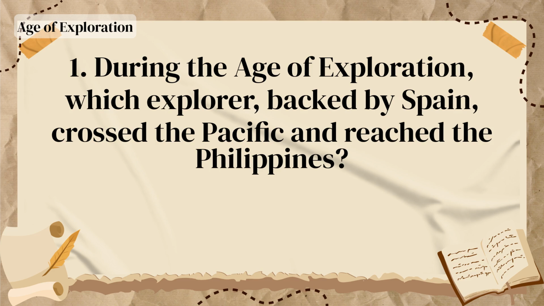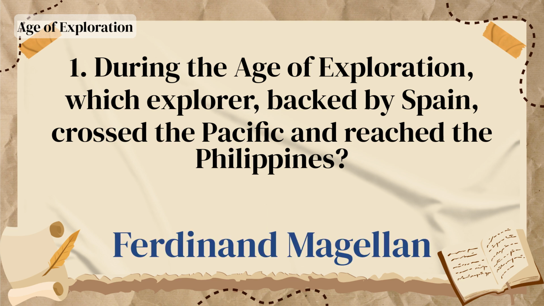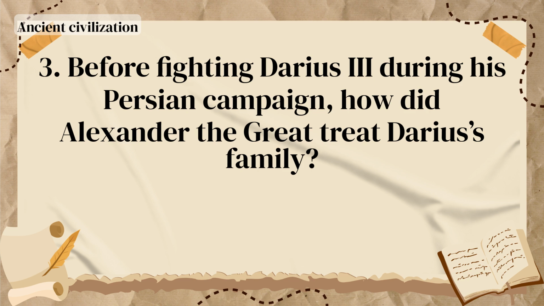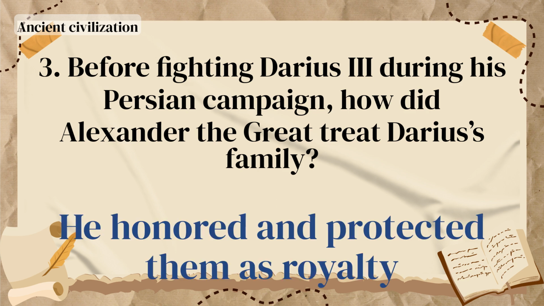During the Age of Exploration, which explorer, backed by Spain, crossed the Pacific and reached the Philippines? Ferdinand Magellan. Who was the figure that, through the Reformation, established a new denomination in Switzerland? Calvin. Before fighting Darius III during his Persian campaign, how did Alexander the Great treat Darius' family? He honored and protected them as royalty.